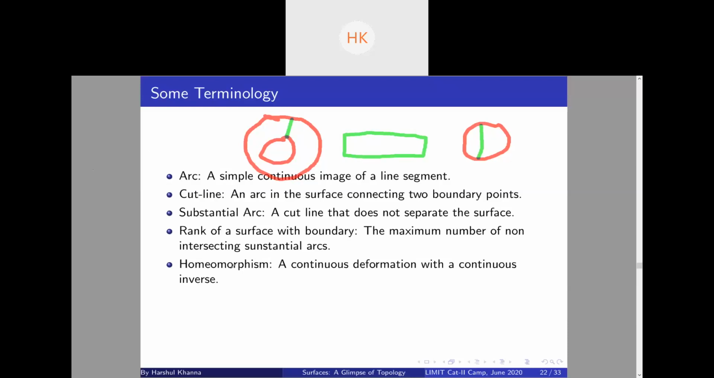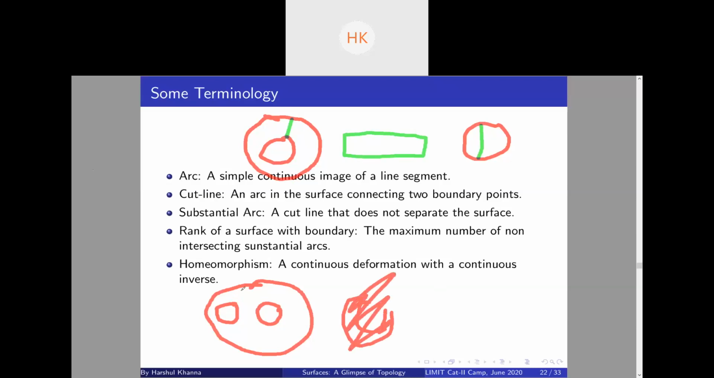Yeah. So now what I will do is draw another surface, and everyone just tell its rank. I'm drawing two surfaces. Just write on the chat the rank of these two surfaces. And another one. What is the rank of this surface? Two. Yes. Is everyone clear with it? You take two substantial arcs, you disconnect them. After that, you can't disconnect anymore, right?